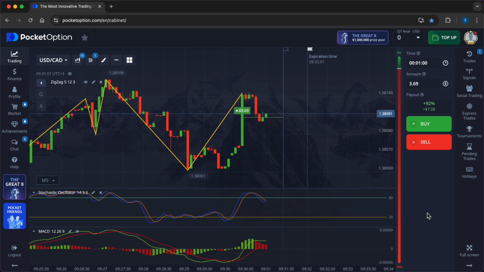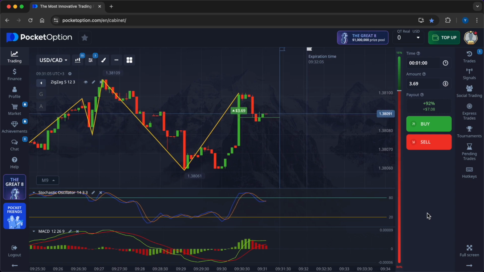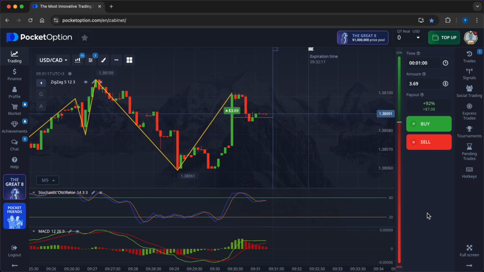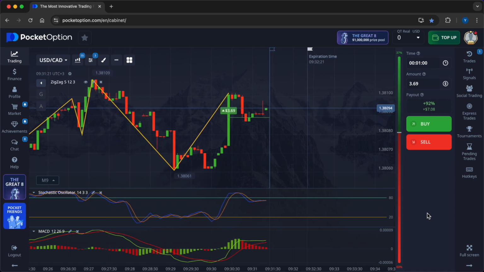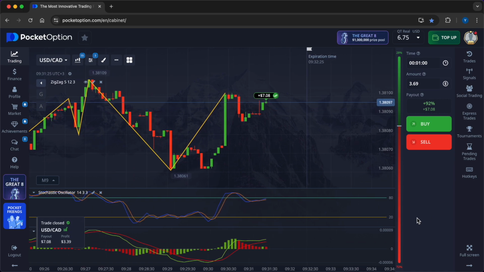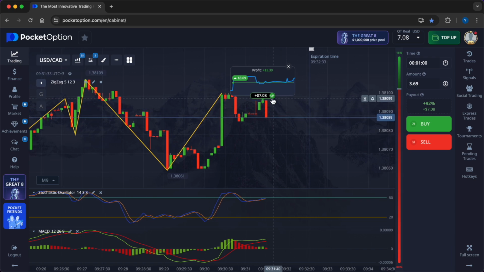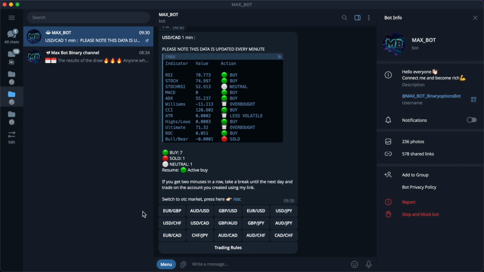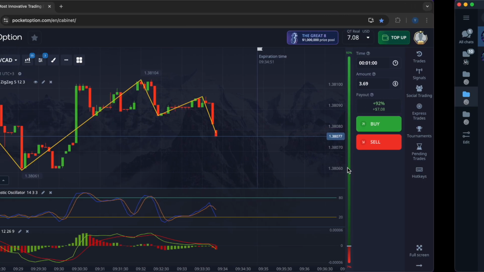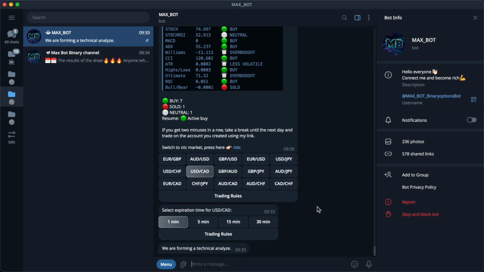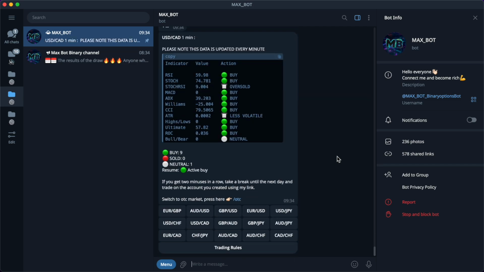Here's what that actually looks like. If your deposit is $100, you should be trading $1. Your profit? 80 cents. With $1,000, that becomes $10 per trade, bringing you $8. If your deposit is $10,000, you're looking at $100 per trade, generating $80 per win. The setup doesn't change, the logic doesn't change, but the power increases as your deposit does.